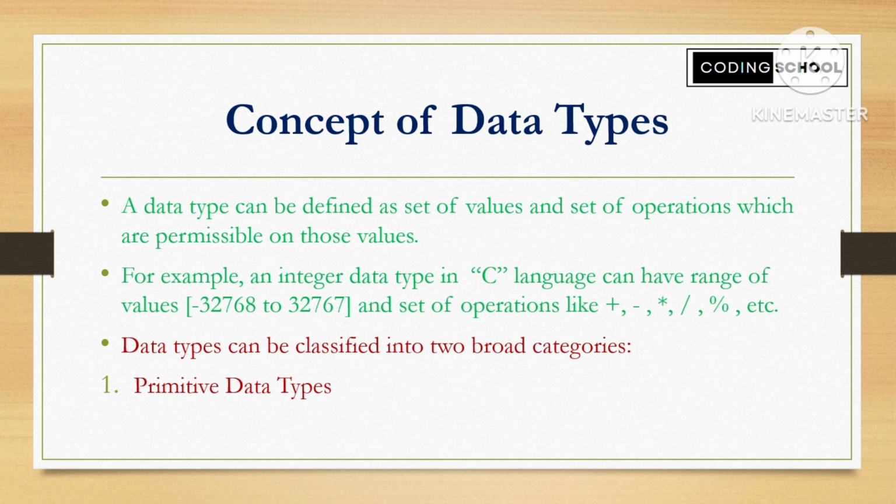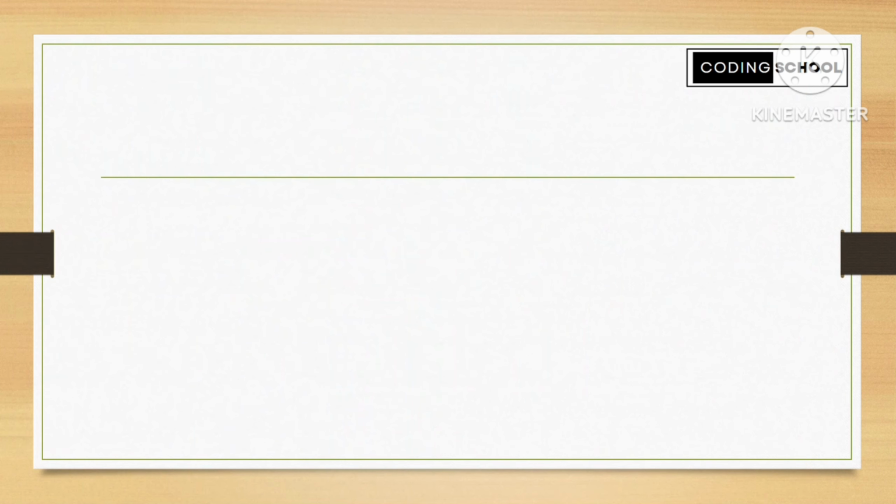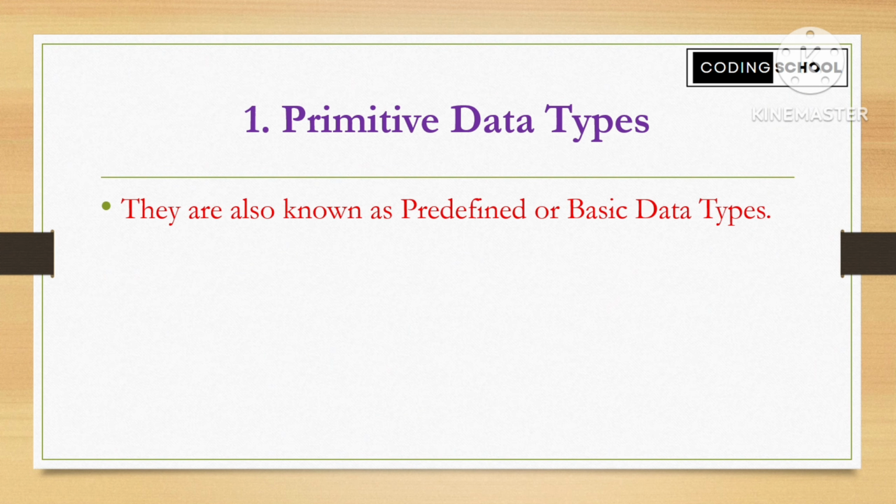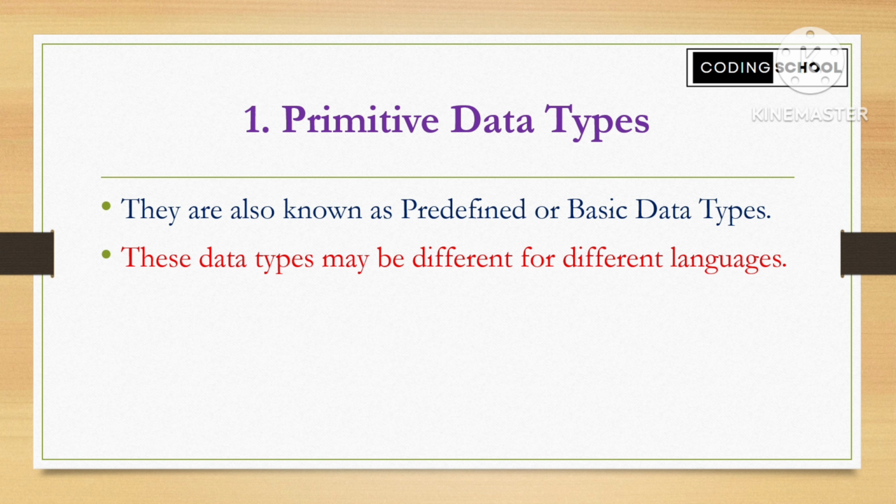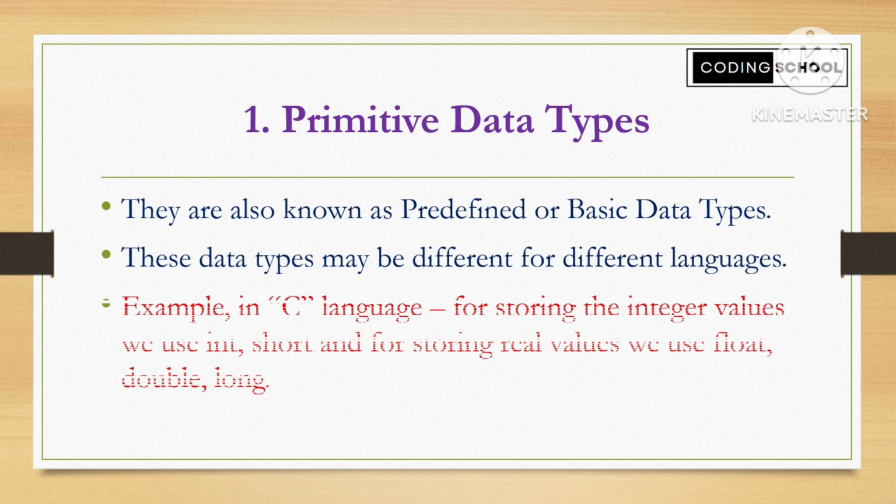Data types can be classified into two broad categories. First is primitive data types and second is abstract data types. Primitive data types are also known as predefined or basic data types. These data types may be different for different languages. For example, in C language, for storing integer values, we use int, short, and for storing real values, we use float, double, long.